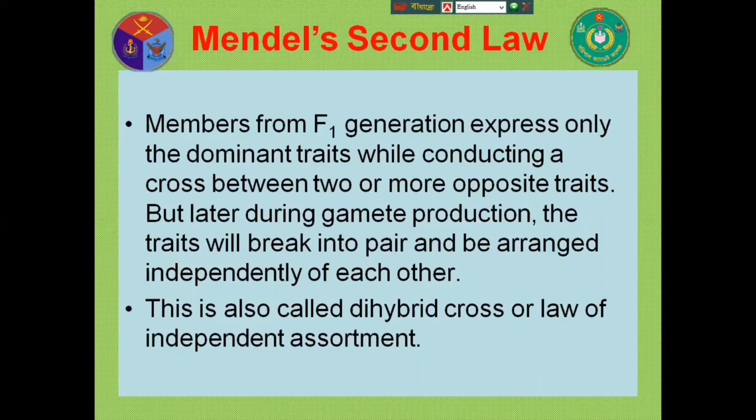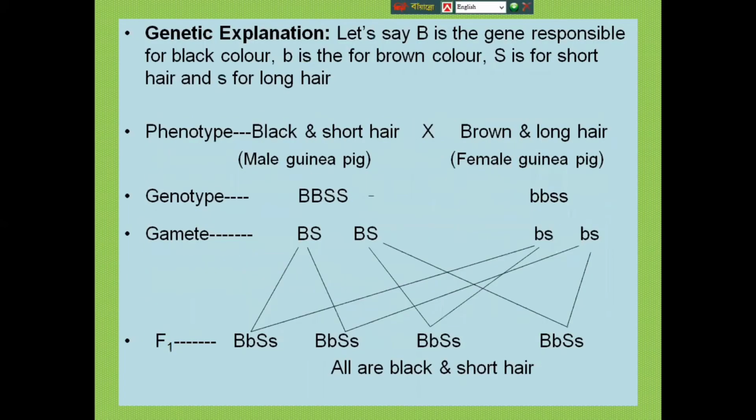Okay, genetic explanation. Let's say B is the gene responsible for black color and b is for brown color. So we cross between these two guinea pigs. One is black and short hair. Two different characters, black and short hair, in one male guinea pig, and another female, brown and long hair.